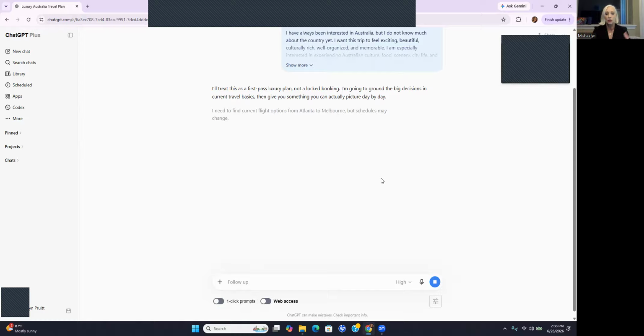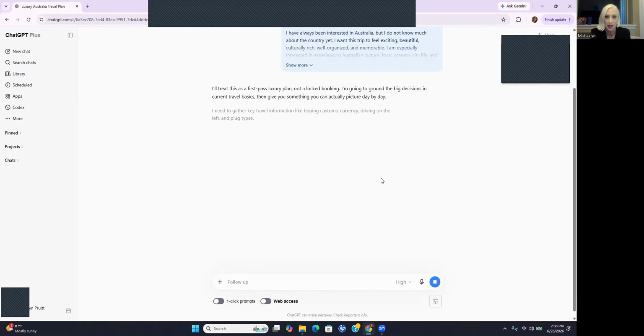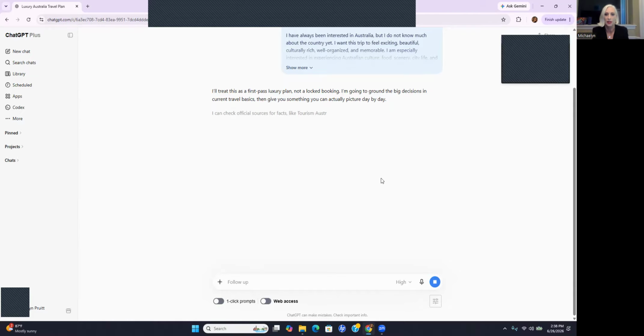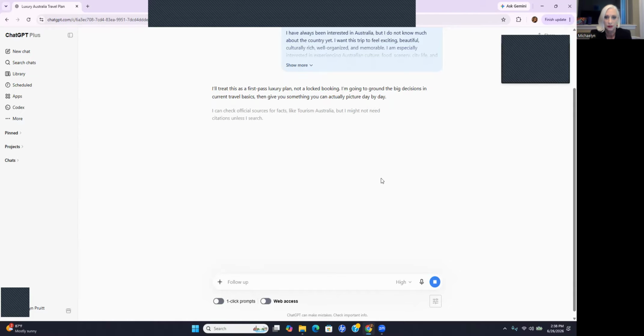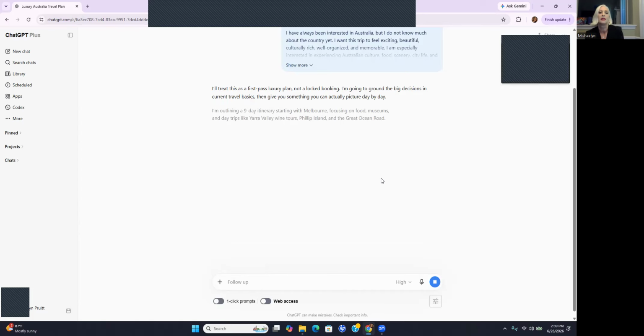So, in other words, it's going through and doing all the searching. Look, it says, I need to gather key travel information, tipping customs. I can check official sources for facts. I'll ensure everything is accurate before sharing, just in case. Searching, searching, searching. You can see it going through. I want you guys to see this. It's giving me correct information because it's not coming up with the information on its own. It's literally going out and searching the internet and bringing me back the information.